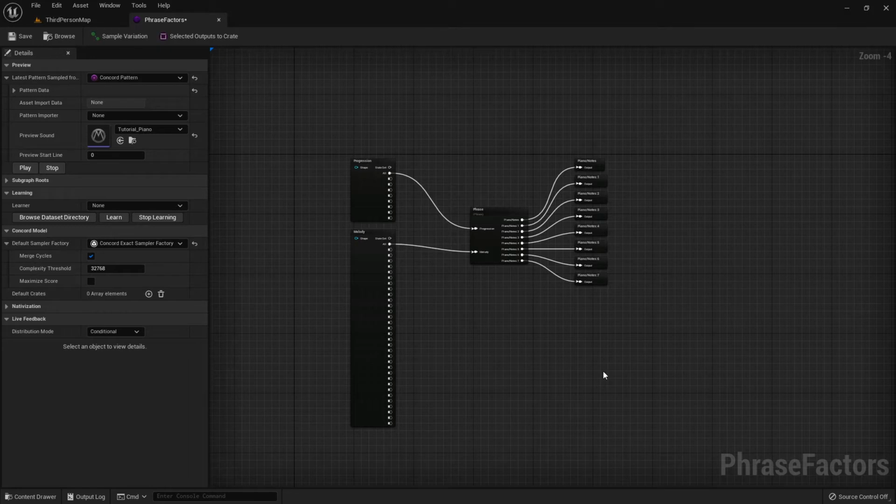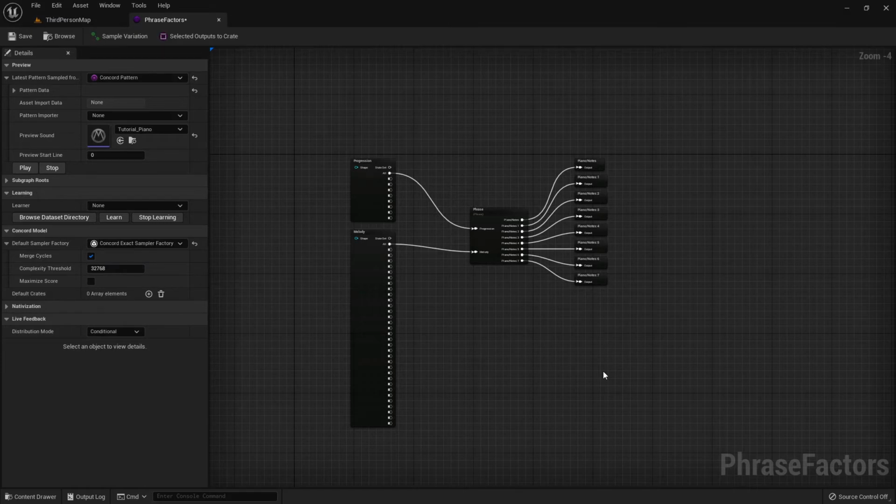Both approaches are valid, and sometimes you will like to use a mixture of machine learning and hand-designed factors. But now let's focus on the machine learning part. Before we can do any machine learning, we need data. To get the data into Unreal and use it with Concord, there are a million different ways.